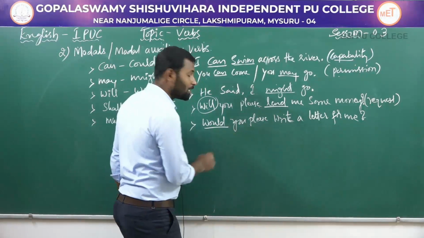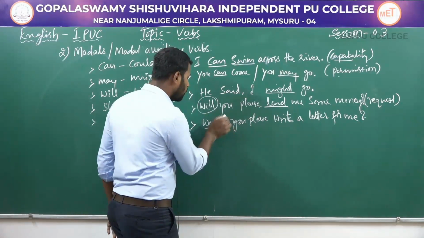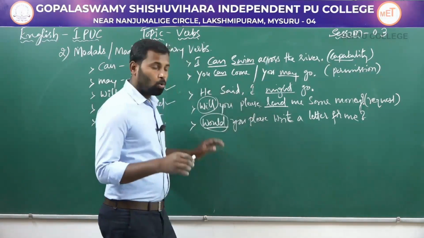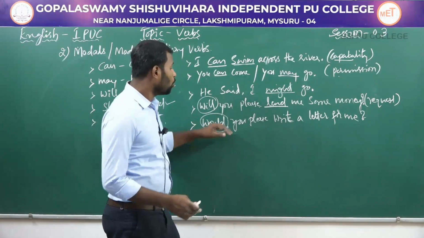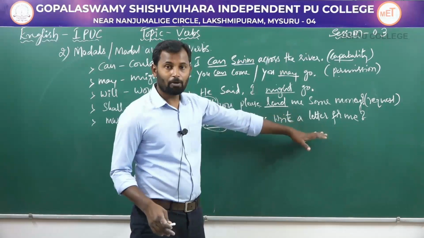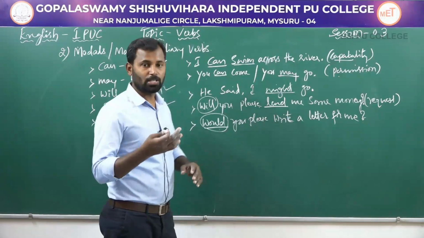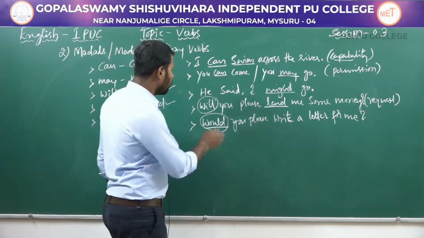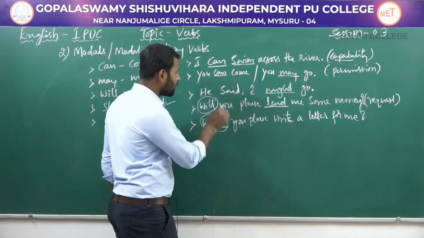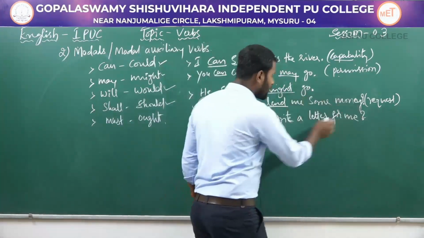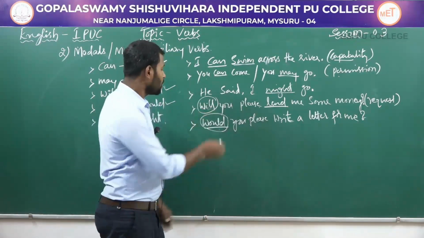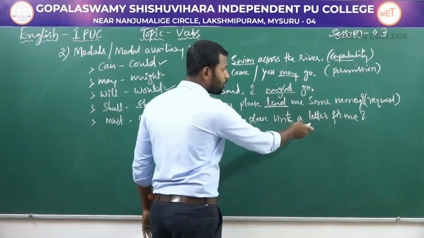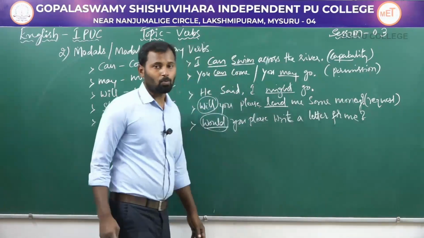Here "would" is the past equivalent of "will", but when you use "would" instead of "will", you can also ask, will you please write a letter for me? It is also correct usage. That is not wrong. But when you use "would" instead of "will" to request, "would" is more polite than "will". So, would you please write a letter for me is also a request.